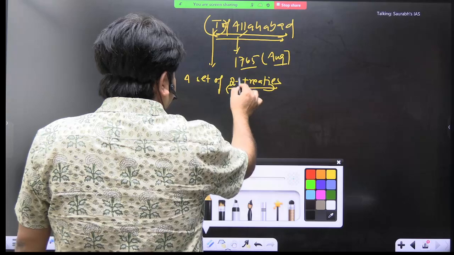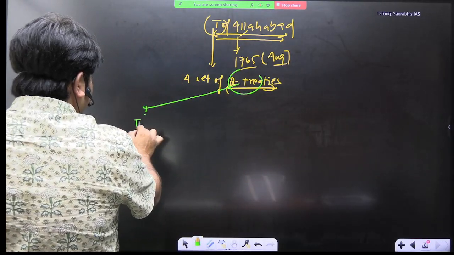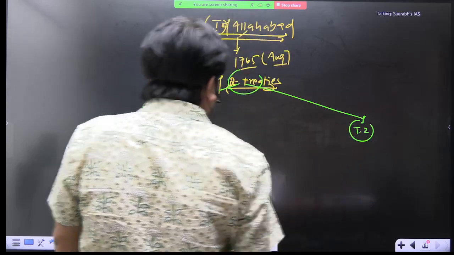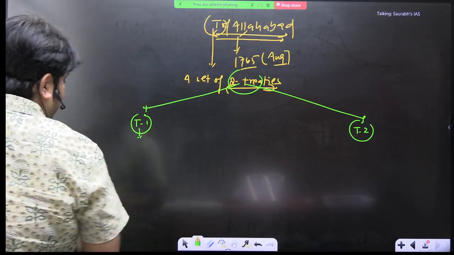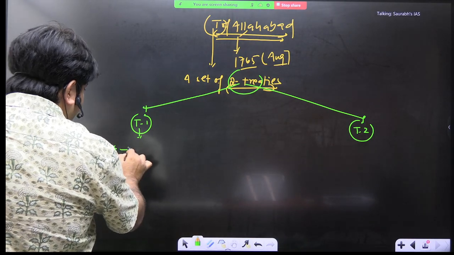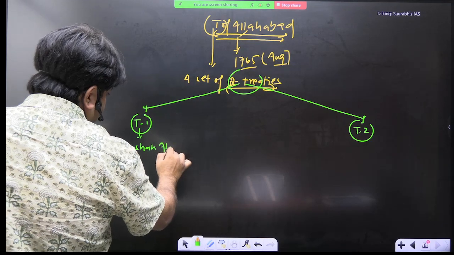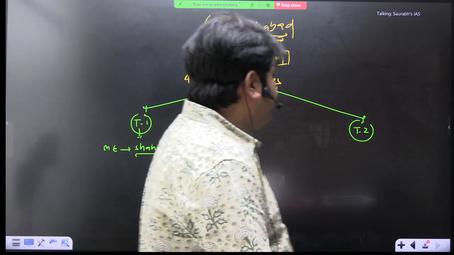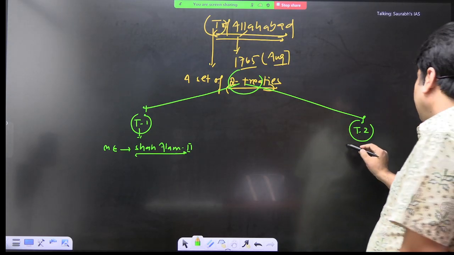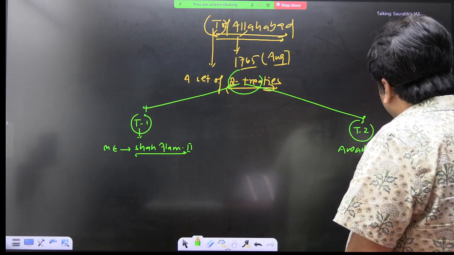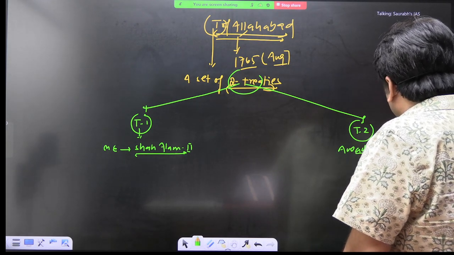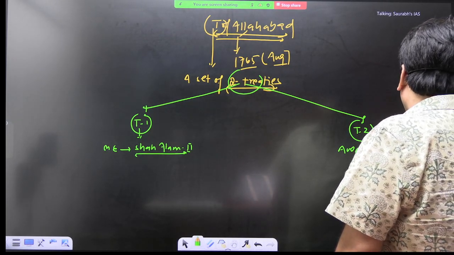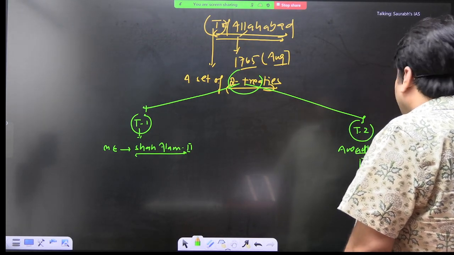ठीक है ना. Now this is the set of two treaties. Write this, two treaties का set है. So Treaty 1 and Treaty 2, these are two treaties. Now the first treaty was signed with Mughal Emperor Shah Alam II. ठीक है. And the second treaty was signed with Awadh's ruler. And what is the name of Awadh's ruler? So the answer is Shuja-ud-Daula. Okay, so this is a set of two treaties signed with two different rulers.